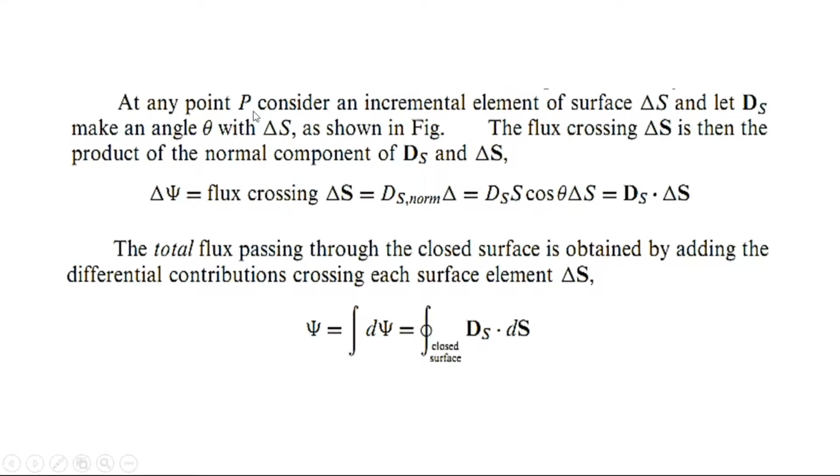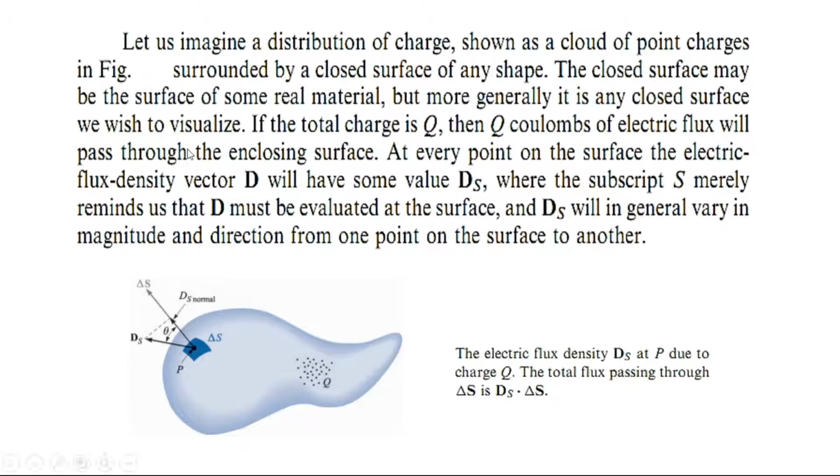So at any point P, consider an incremental element of surface delta S, and let D_s make an angle theta with delta S. This we have already discussed: let's suppose at point P the electric flux density vector is D_s and it is making an angle theta with delta S, because the direction of this differential element is this one.